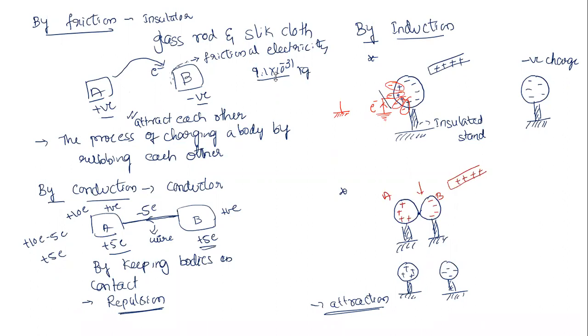Yes. Now, how do we get to know whether the body is charged or not? These are the three methods of charging we got to know. How do we get to know whether the body is charged or not? We are going to do that with a small experiment, using an instrument called a gold leaf electroscope.